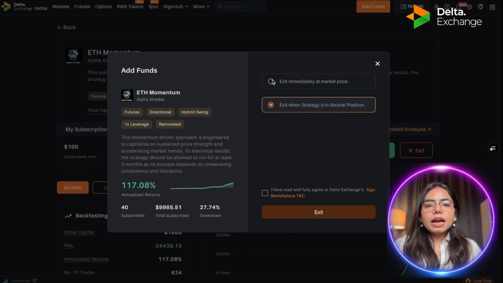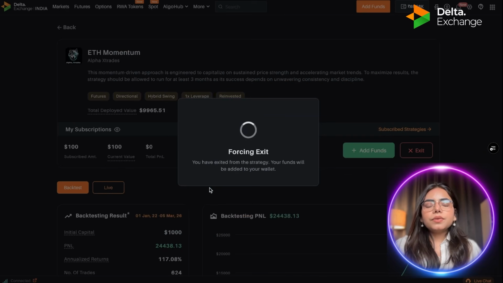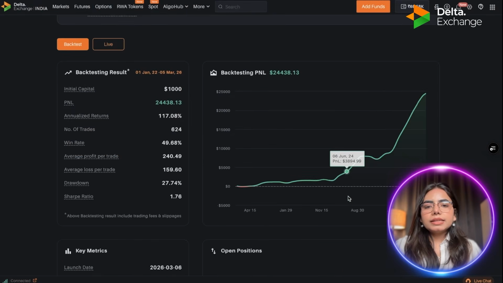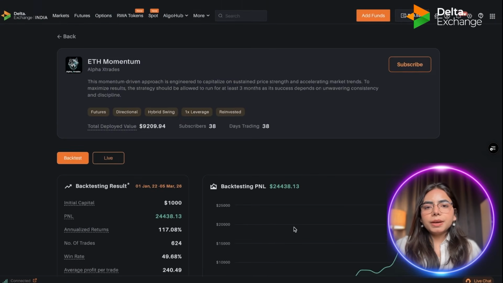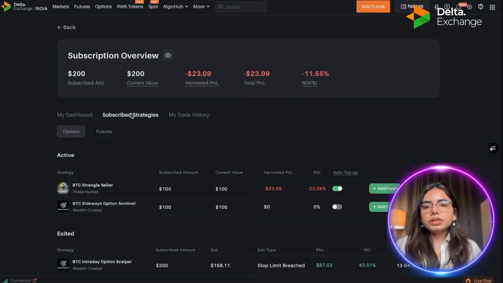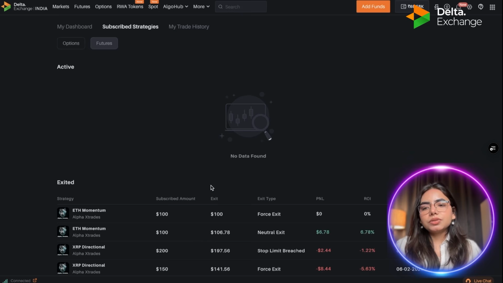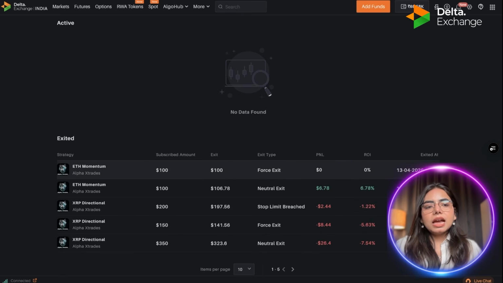Now right now I have to take exit immediately from the market, so I'll directly click exit immediately at the market price. I'll check the box and I'll take exit. So here it is forcing my exit, and now you can see I have exited from my strategy. If you want to cross check, just go to the dashboard, go to the subscribed strategy, and here in futures I don't have anything, whereas earlier I had one future strategy, and as you can see I have exited the strategy here and it's a force exit.